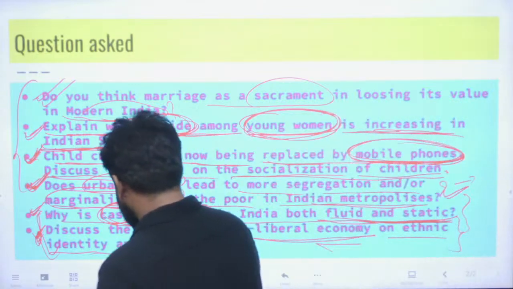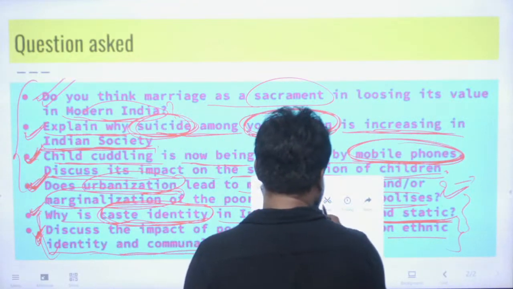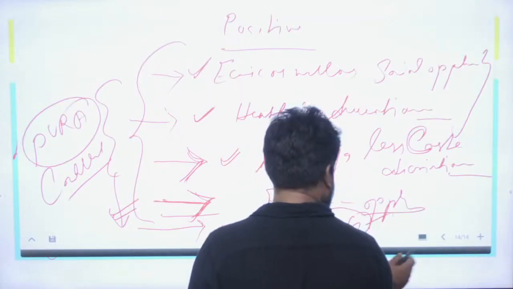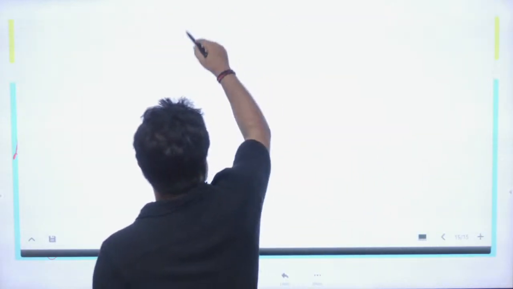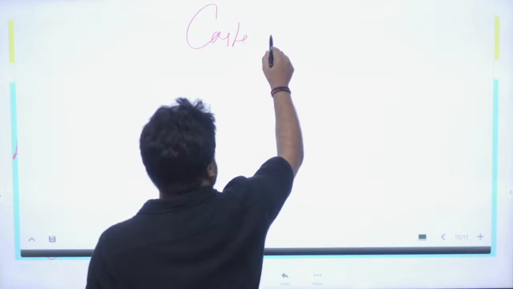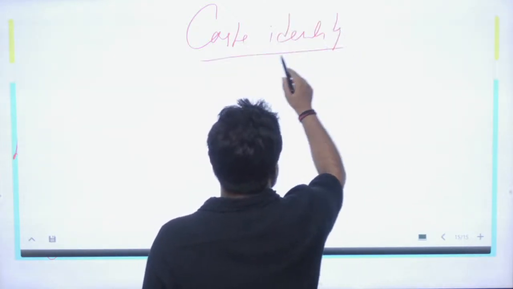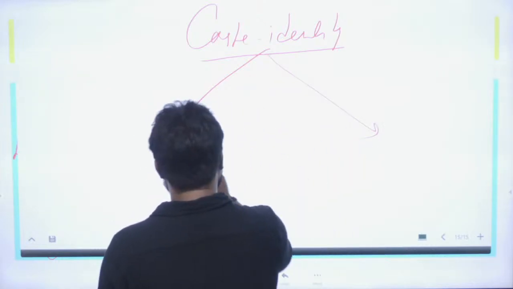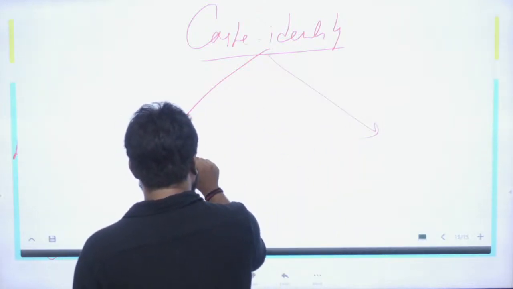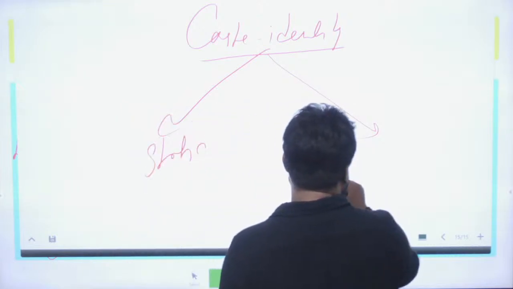So again, this caste identity, which gives you the answer, is what? Static or fluid.